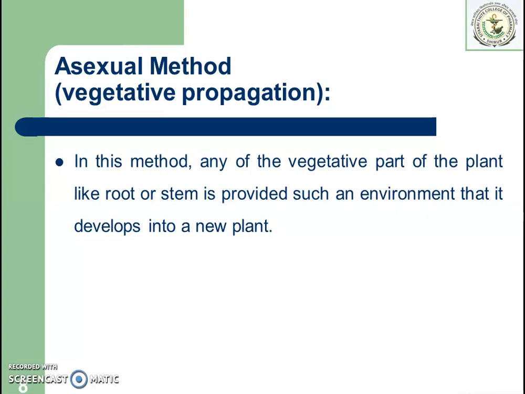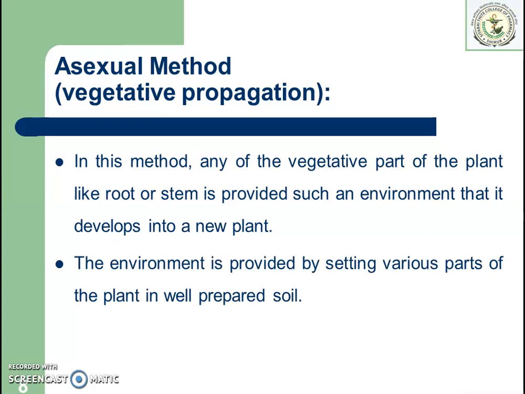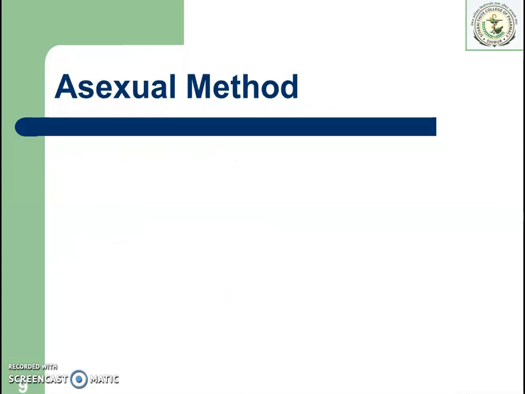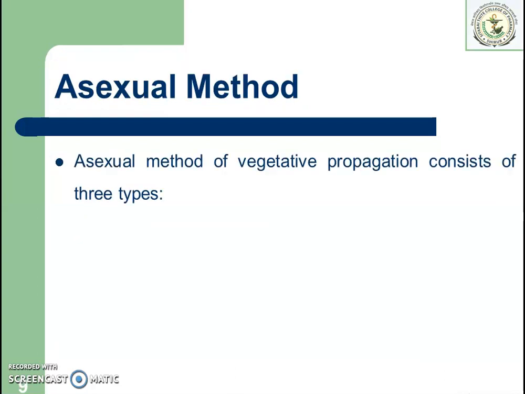If these vegetative parts are used, the method of cultivation is called the asexual method of cultivation or vegetative propagation. The environment is provided by setting various parts of the plant in well prepared soil. So there are three types of asexual method of vegetative propagation.